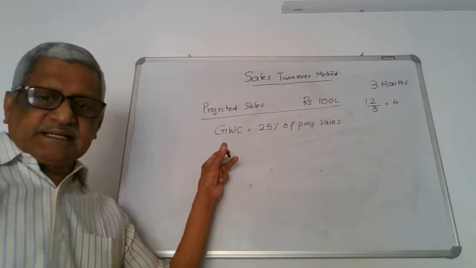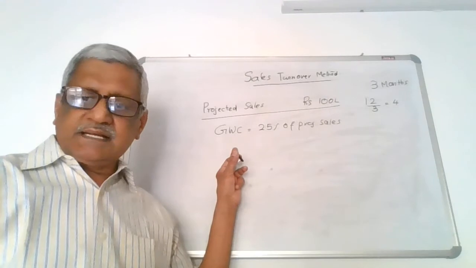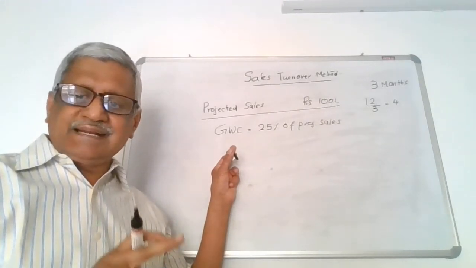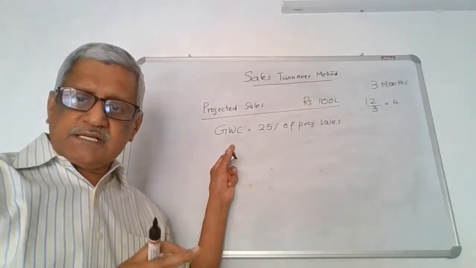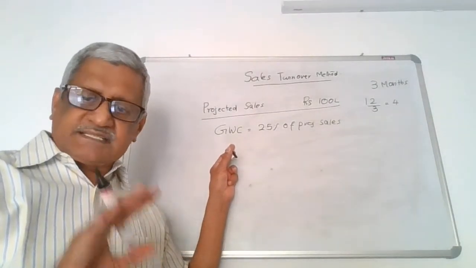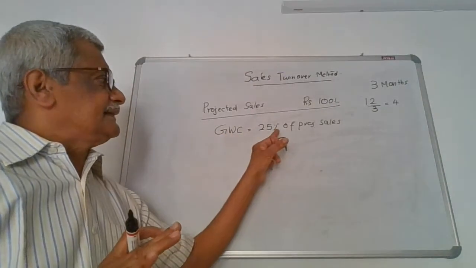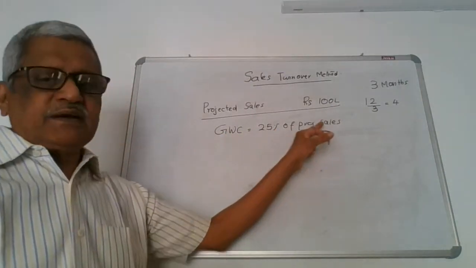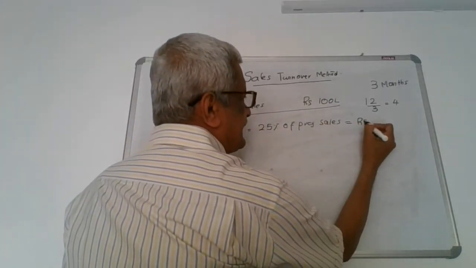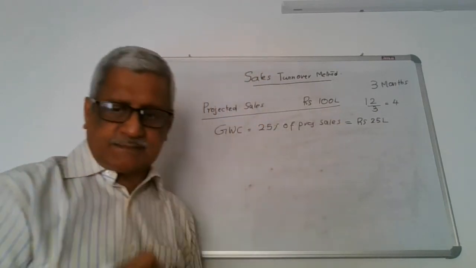When I say gross working capital, we are aware that gross working capital means the investment that the unit has to make in current assets to ensure uninterrupted production and uninterrupted sales. For that, the gross working capital is assumed at 25% of the projected sales. That means he requires an investment of 25 lakhs in the current assets.